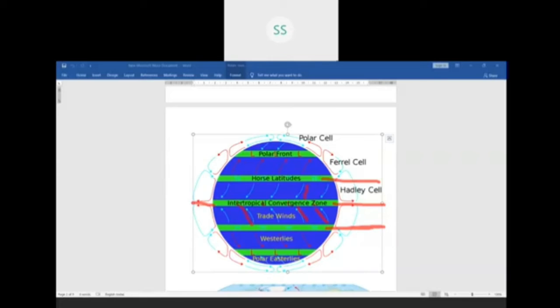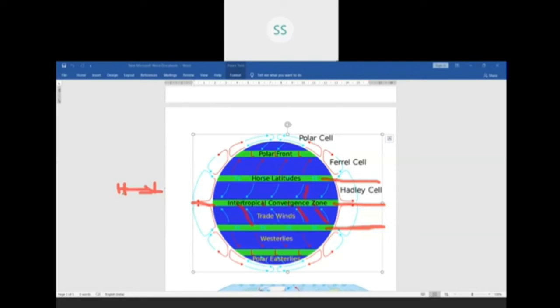They are blowing like this because winds always blow from high pressure area. H is high, children. They blow from high pressure area to low pressure area. Winds, this is the concept which never changes, children. Winds always blow from high pressure area to low pressure area.